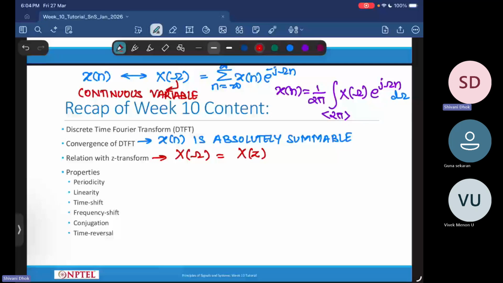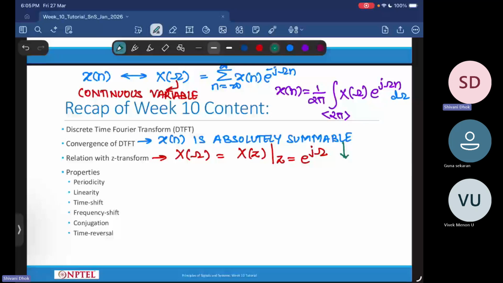Your capital X of omega is the Z transform of the signal, but evaluated at z equal to e power j omega. That is, you're just looking at the unit circle. So this means that for X of omega to exist, or for the DTFT to converge, the region of convergence of your Z transform should include the unit circle.